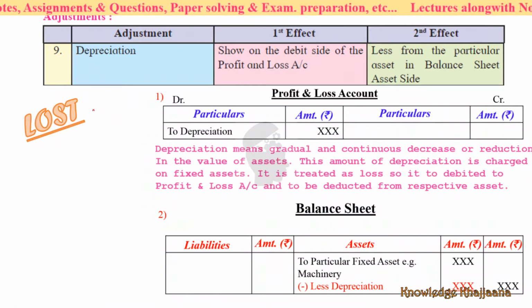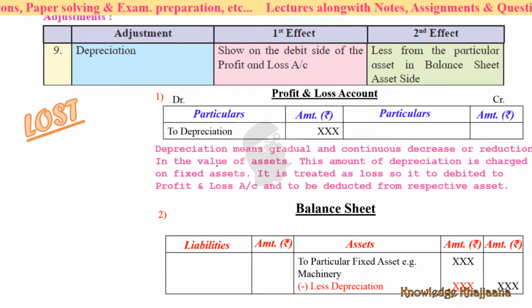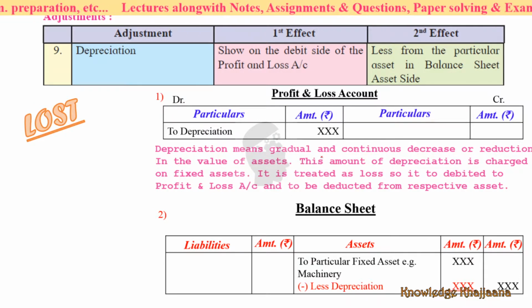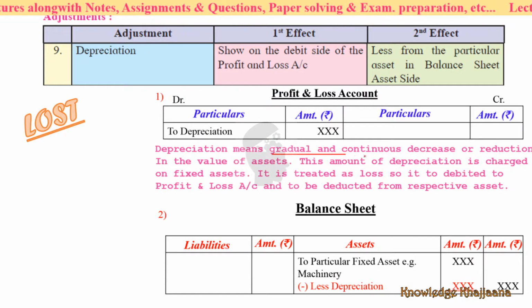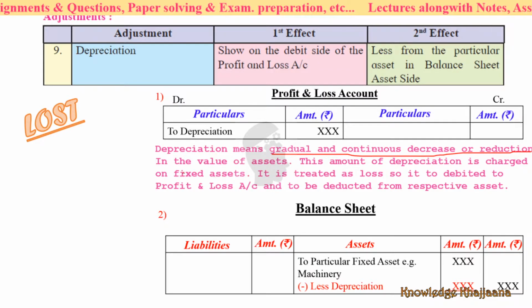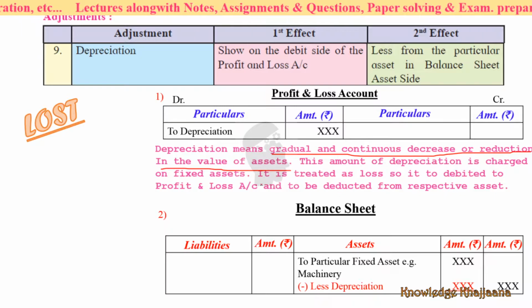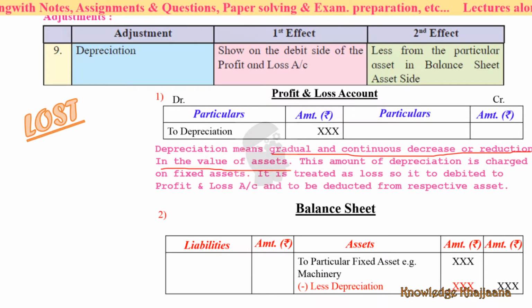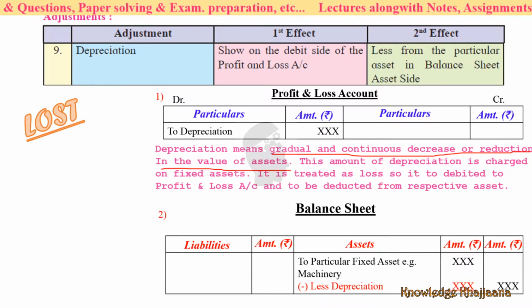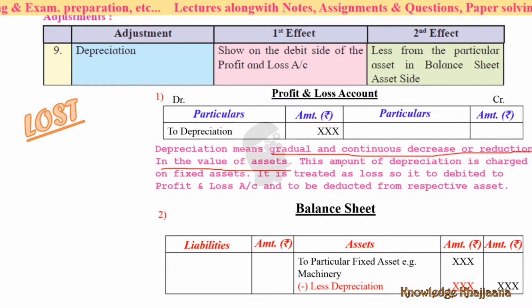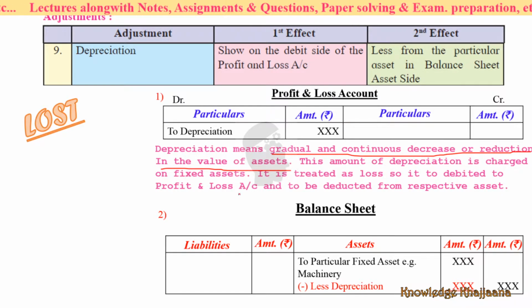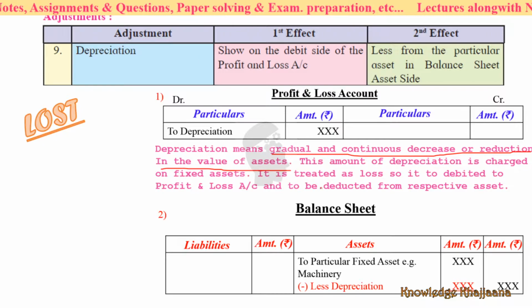Next is depreciation. What is meant by depreciation? Depreciation means gradual and continuous decrease or reduction in the value of assets, right? The value of the assets decreases gradually and continuously. Okay, this amount of depreciation is charged on fixed assets.